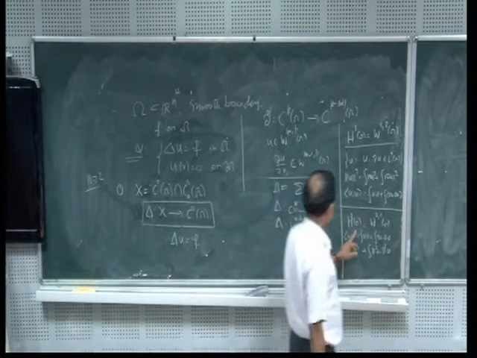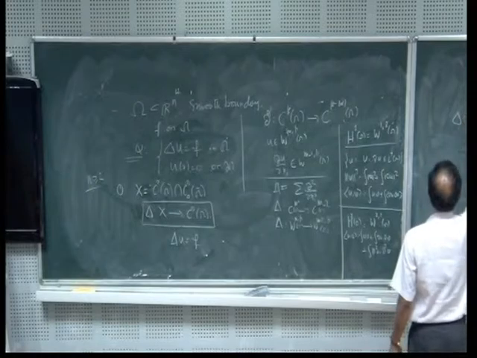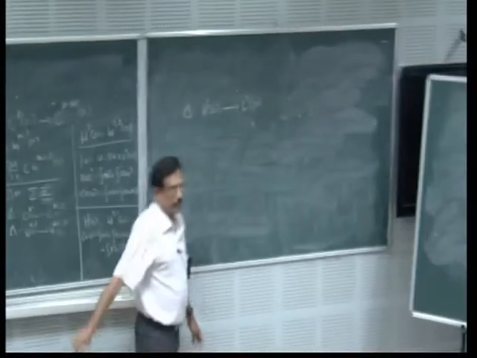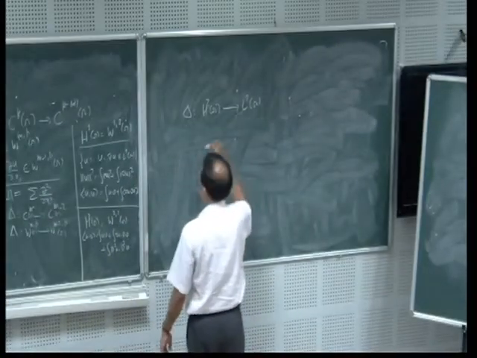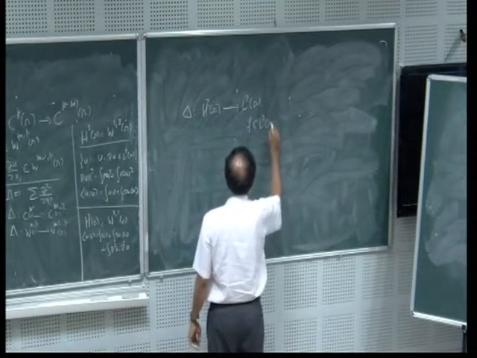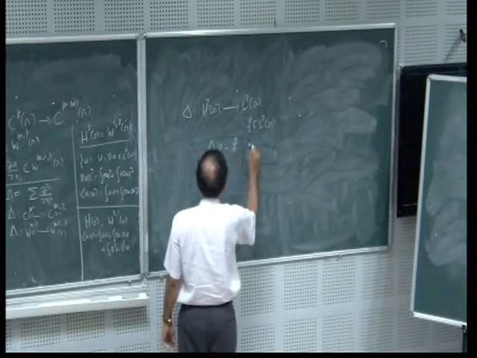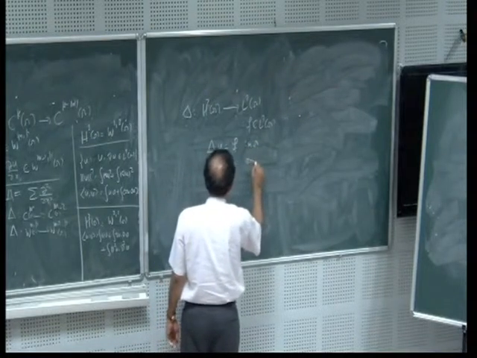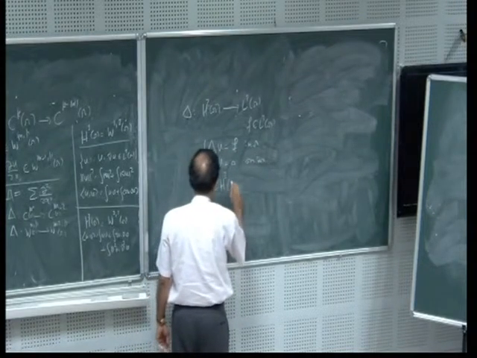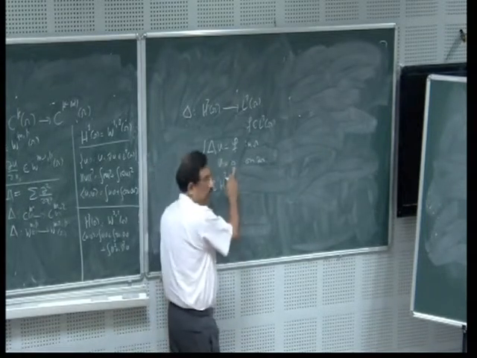So what happens? I am looking at all functions. The Laplacian maps from H2 of omega, and it lands in L2 of omega. Therefore, I am looking at f in L2 of omega. I would like to solve this equation: Laplacian of u is equal to f in omega, and u is equal to 0 on the boundary of omega. Now where does u belong to? My u belongs to H2 of omega. I need at least twice differentiable to make sense. And I want to make sure that u is equal to 0 on the boundary.